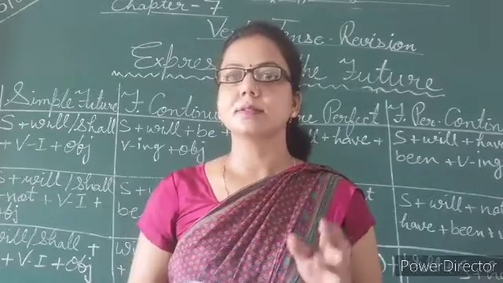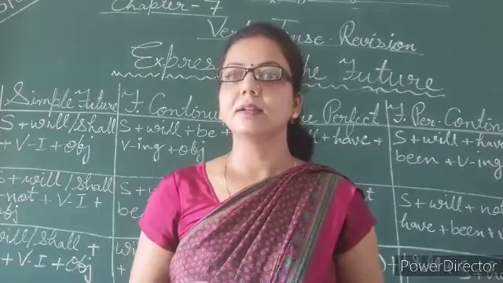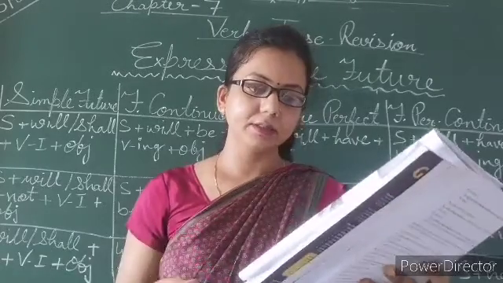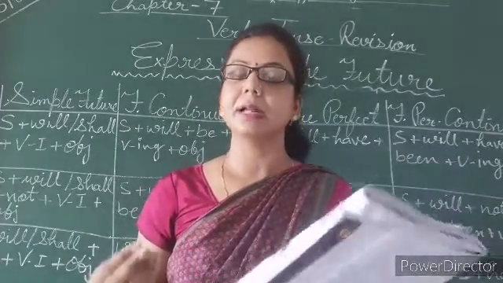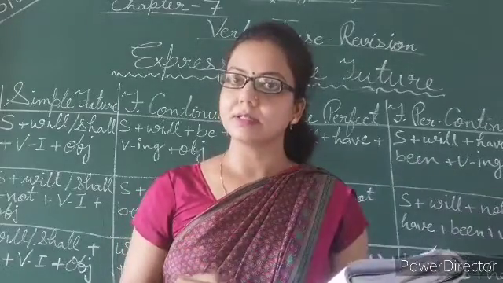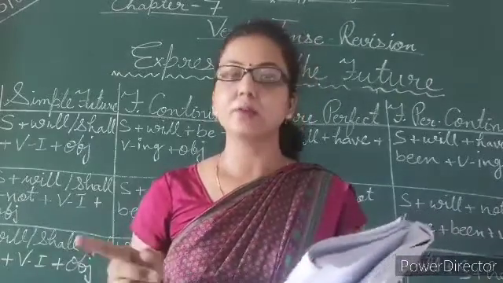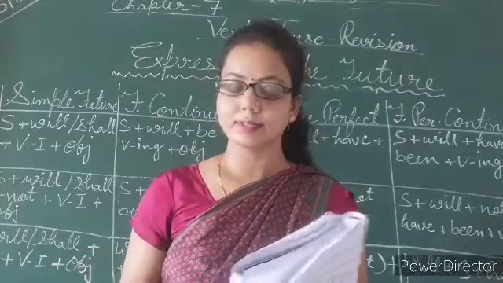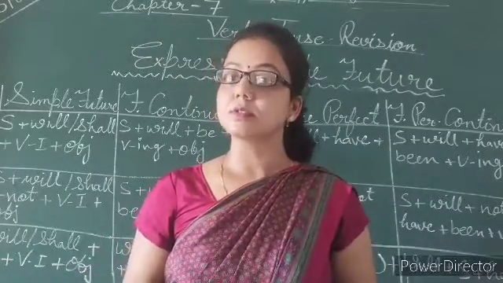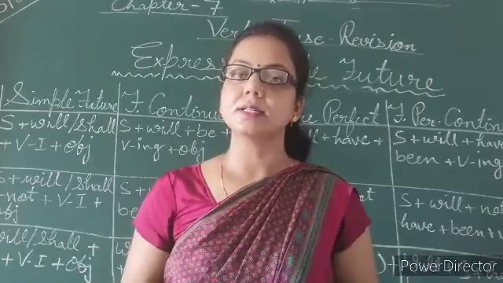Future tense means action which is coming up, or in simple language we can say that action yet to take place in the time that will come. Take three examples like I will cook tonight, this is a future tense. Again, I will be cooking at 7, this is also a future tense. Next, I will have cooked by 7 p.m. This is also again future tense. So what is the main difference between these three sentences?